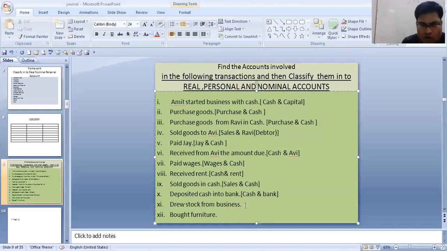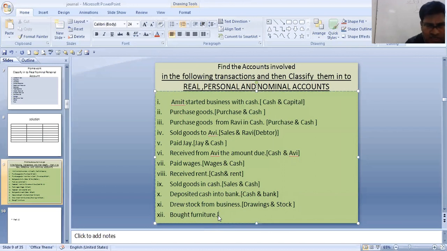Next is drew stock from business. It means the accounts involved over here are negative capital, which is known as drawings, and stock, because you are drawing stock. Remember one thing, if you would have drawn cash, then there would have been drawings and cash. Over here we are drawing stock, so we are writing stock. It's goods we are drawing. The proprietor is withdrawing goods from the business. That is drawings and stock. Drawings is your personal account and stock is your real account. If you would have drawn an asset, then they would have written drawings and asset.